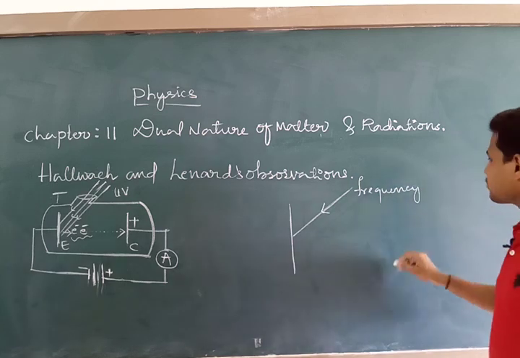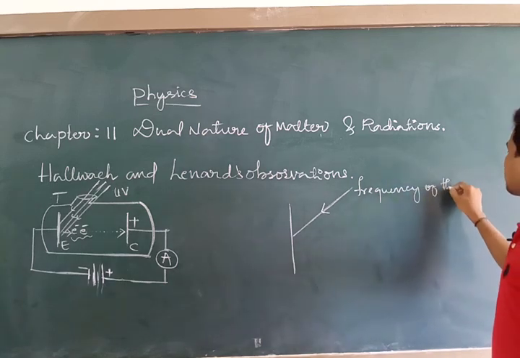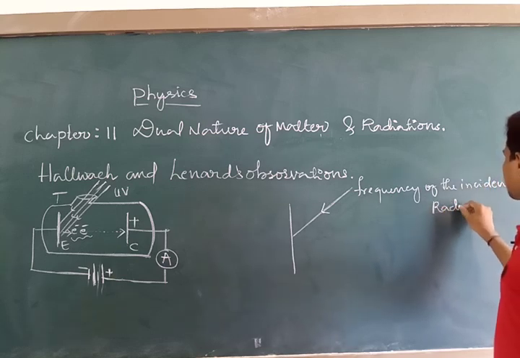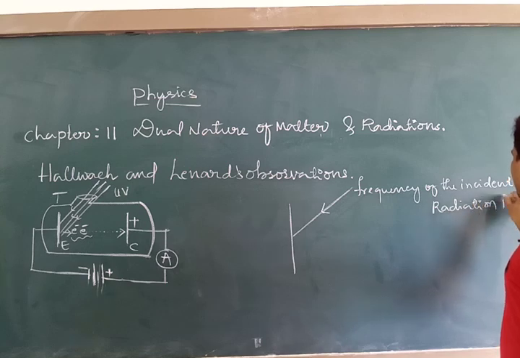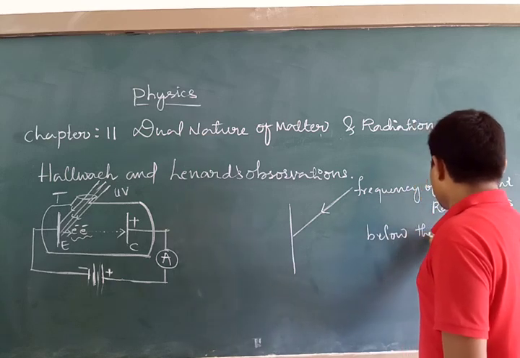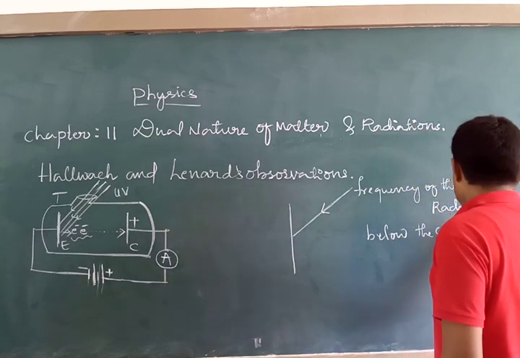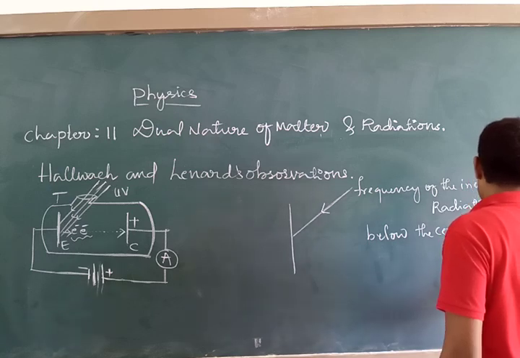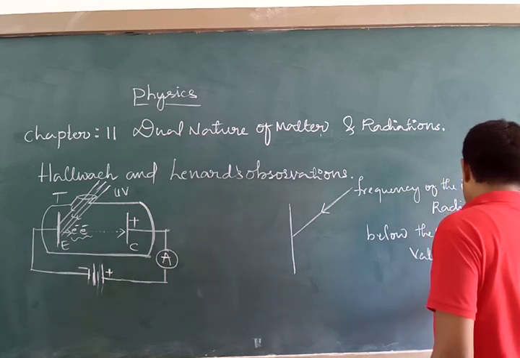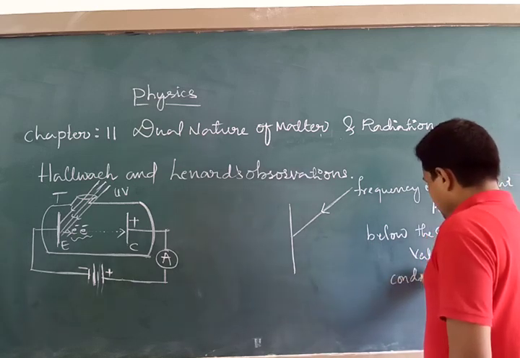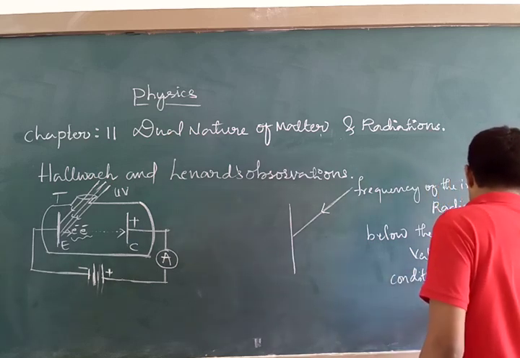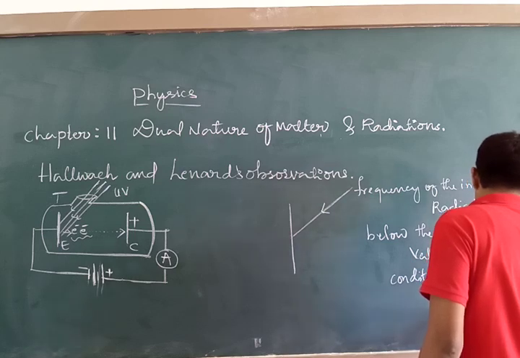if the frequency of the incident radiation is below a certain minimum value, at that condition, no electrons will be ejected.